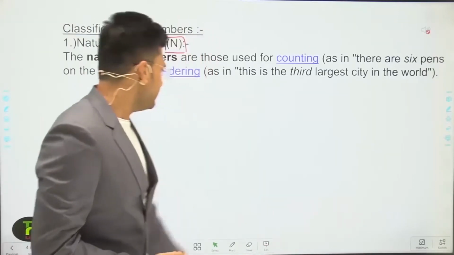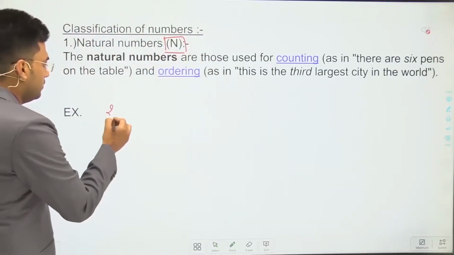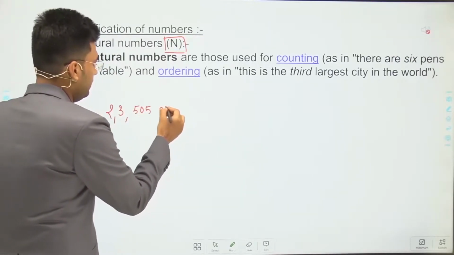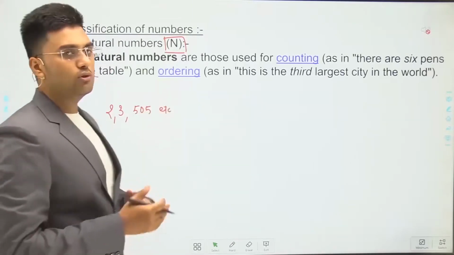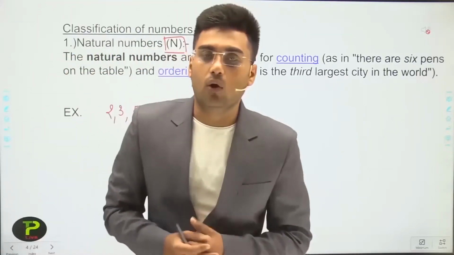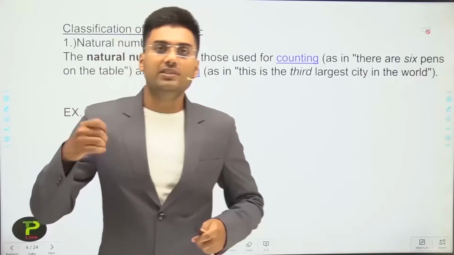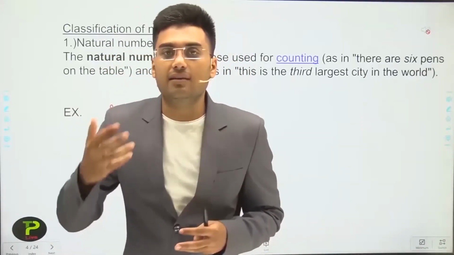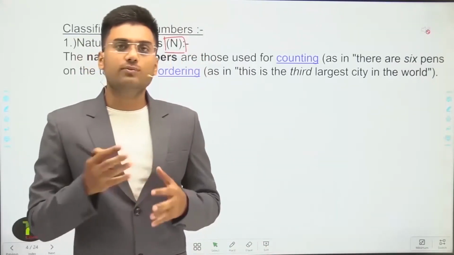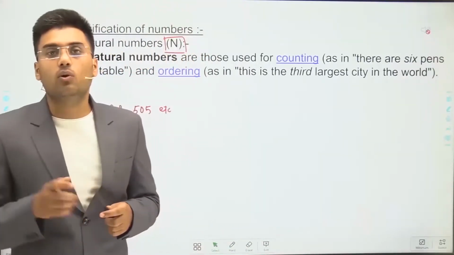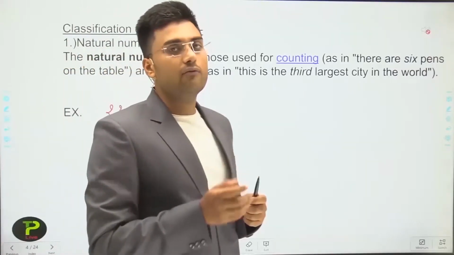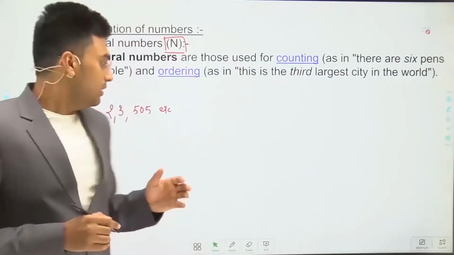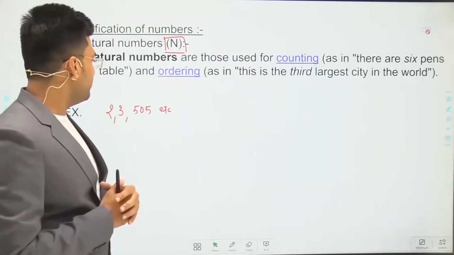Let's discuss some examples of natural numbers: 2, 3, 505, etc. All are natural numbers, and we also use natural numbers for ordering. Ordering means which country is the largest, which is the second largest, which is the third largest. These types of statements are ordering statements, so for ordering we use natural numbers.